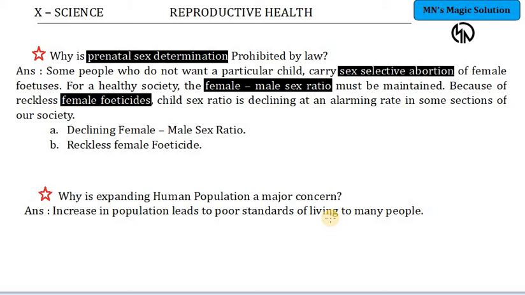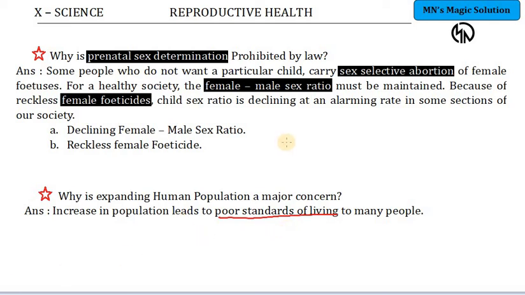In a family with 5 children, will they be able to take care of proper schooling, proper dresses and proper care for all of them? No, not possible. If it's 1 or 2 kids, obviously the things the kids need throughout their growth period can be provided, not alone the financial aspects, even mentally and socially being along with the kid. That is possible only when it is 1 or 2 kids. With 5 kids, the parents cannot spend their time with their kids as well. So poor standards of living will come into existence if the population increases. So when the question relates to standard of living, you have to explain this concept.